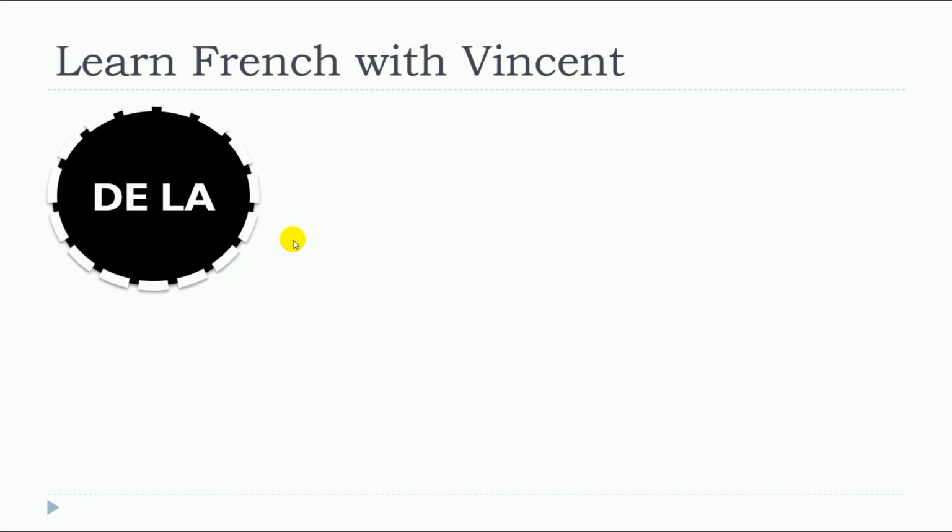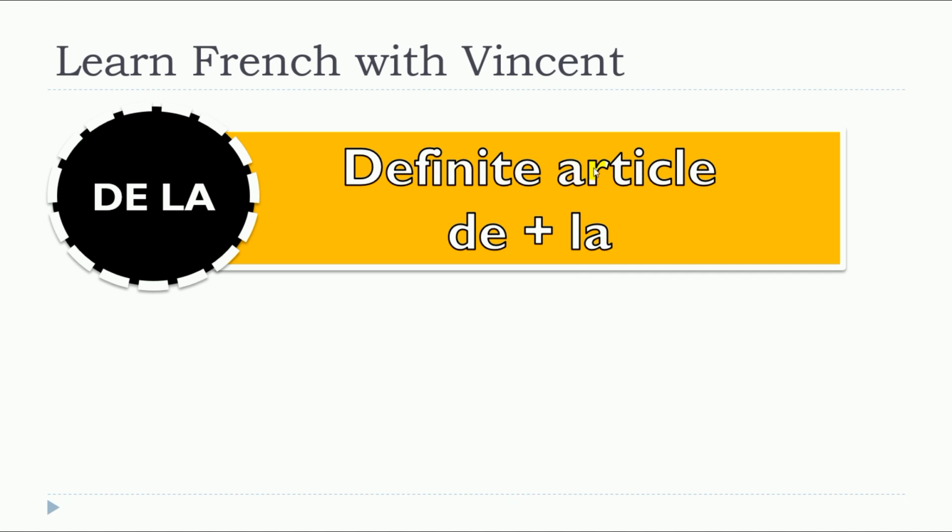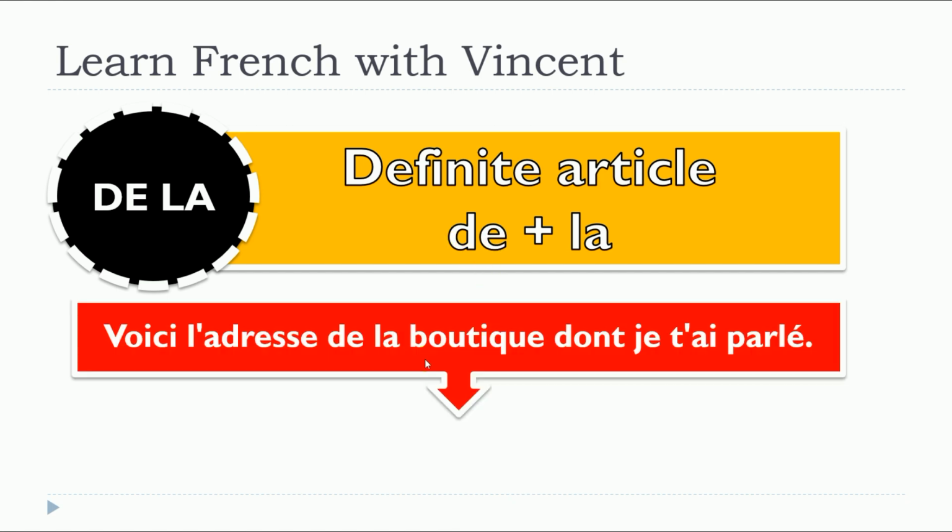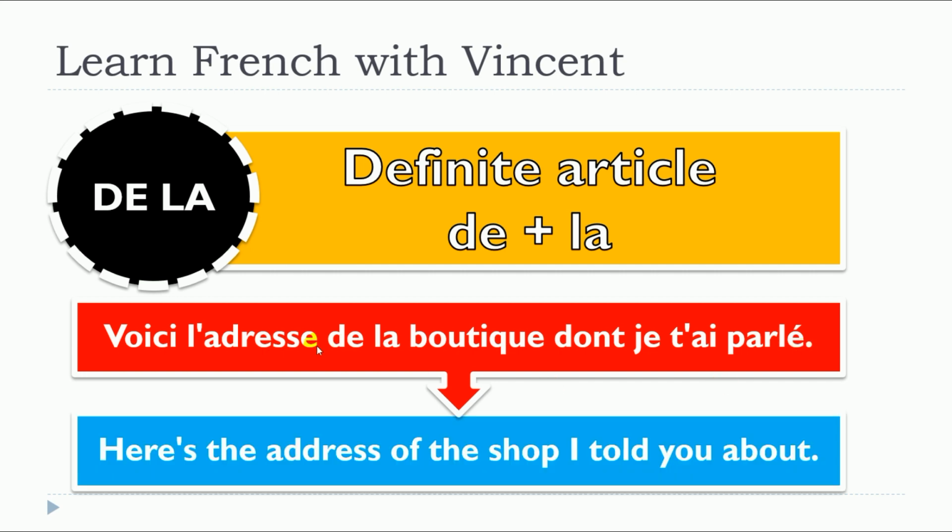And then the second one is in fact the definite article la that you will combine with the preposition de. In that case, let's look at the example. Voici l'adresse de la boutique dont je t'ai parlé. In that situation, you can see that the preposition is de here. Then you've got your article, feminine article, la, because boutique is feminine.